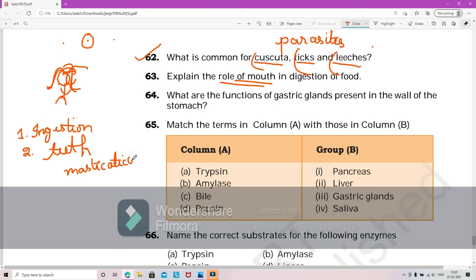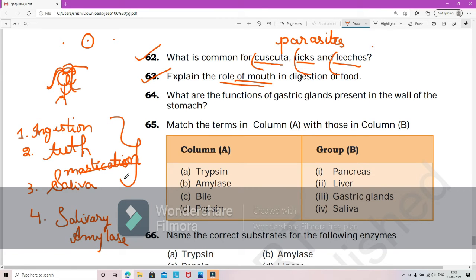Mastication takes place. Number 3 is the saliva. What is the role of saliva? Saliva softens the food. It will help in the easy movement of food, the further movement. Okay, and the presence of salivary amylase. Salivary amylase converts starch into simple sugar or simple carbohydrates. So these are the works. So the 4 steps, the 4 different usages, if you mention, you will get marks.